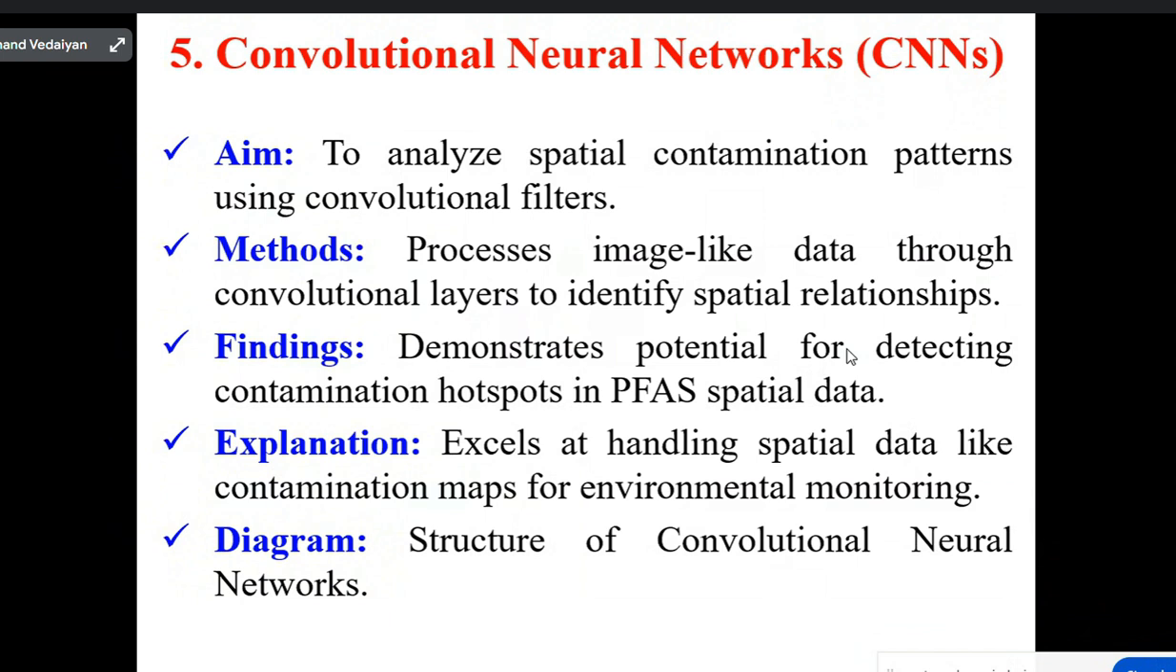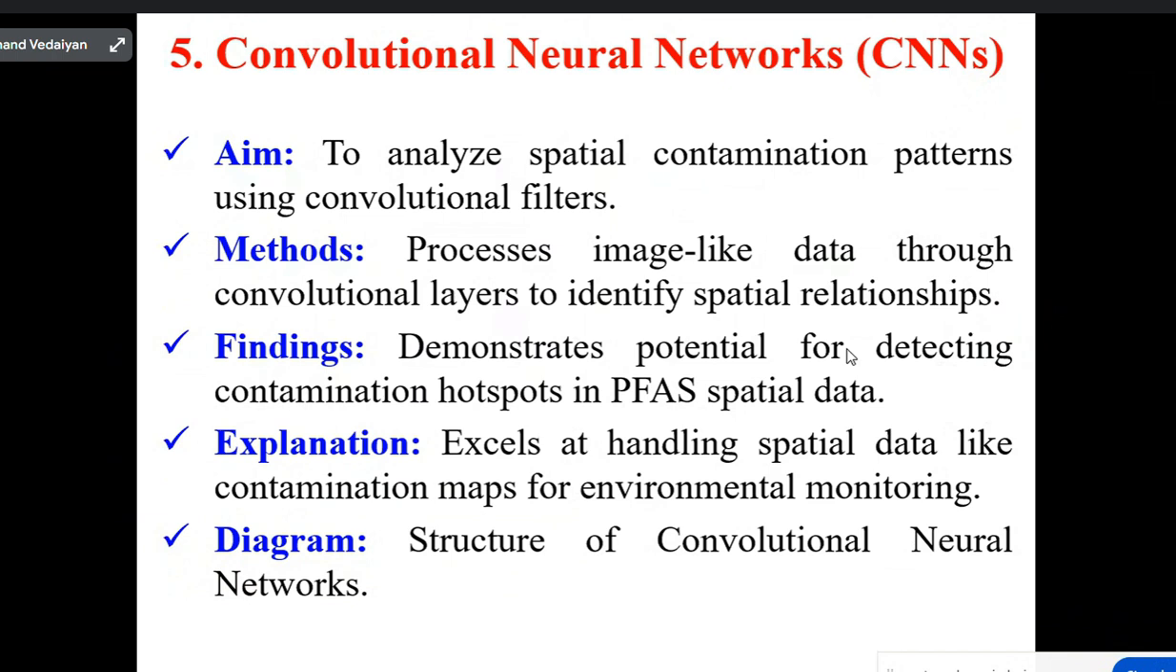Then the fifth technique is convolutional neural networks. It is a CNN technique, and we are performing CNN. It is based on neural networks and classification techniques. The aim of CNN is to analyze spatial contamination patterns using convolutional filters.